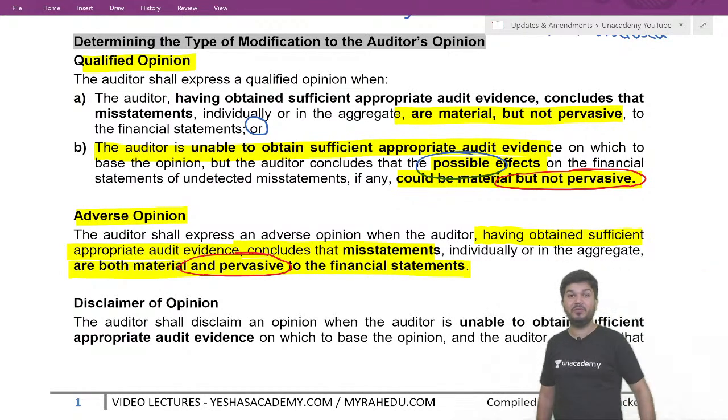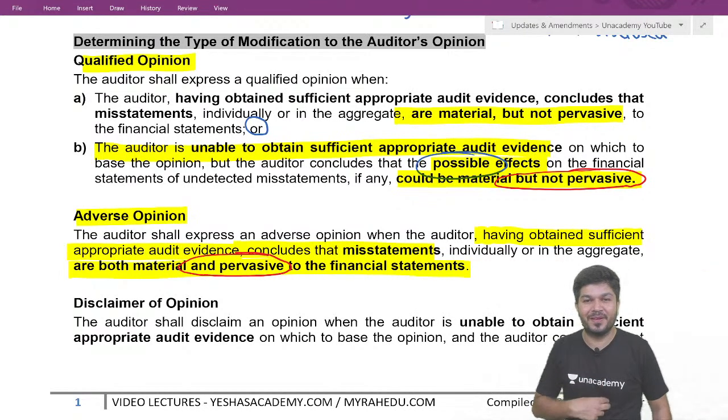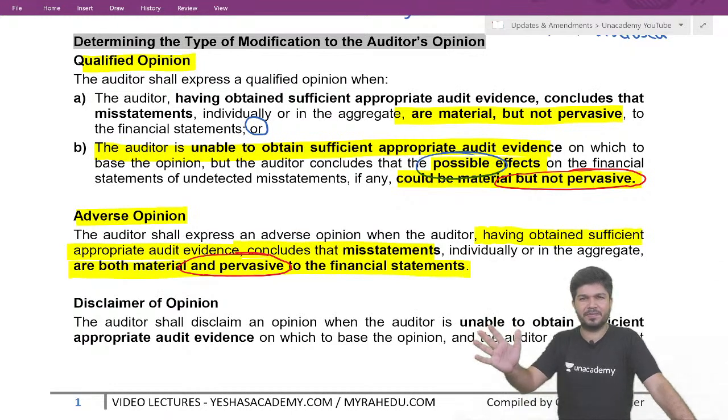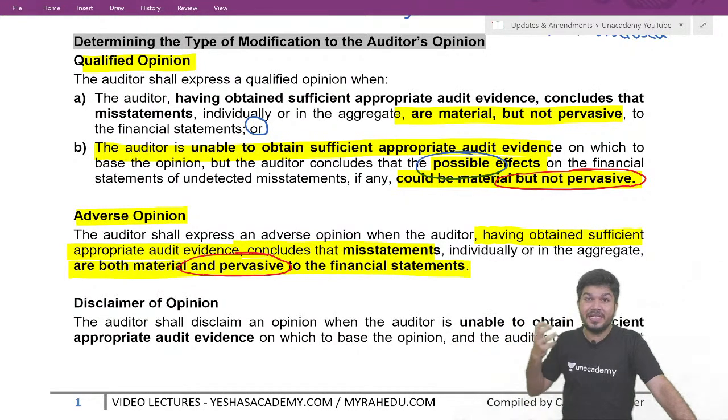Now sir, when do I give disclaimer of opinion? Disclaimer when we say we are unable to express any audit opinion. When are we unable to express? When they don't give the data.